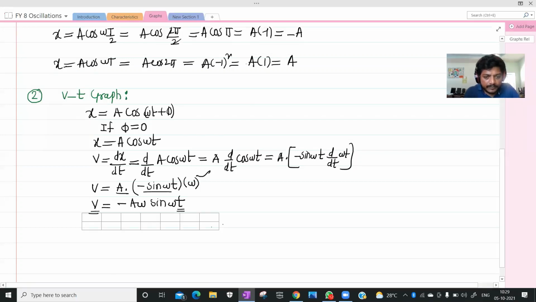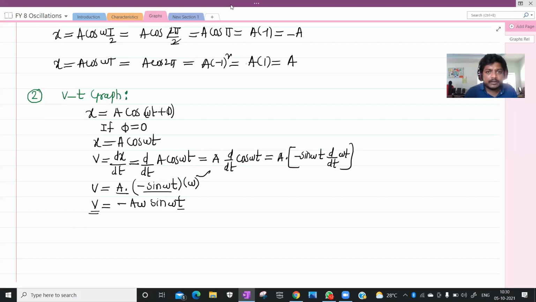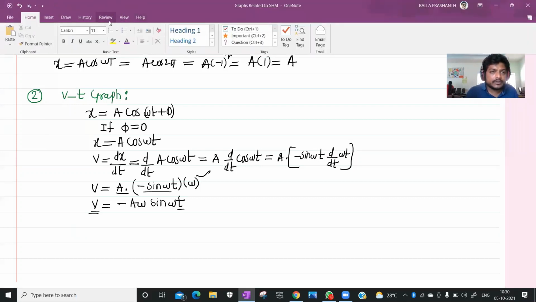Okay, listen. చిన్న వచ్చింది కదా ఇది okay, right. So you know already how to draw a graph. Okay.